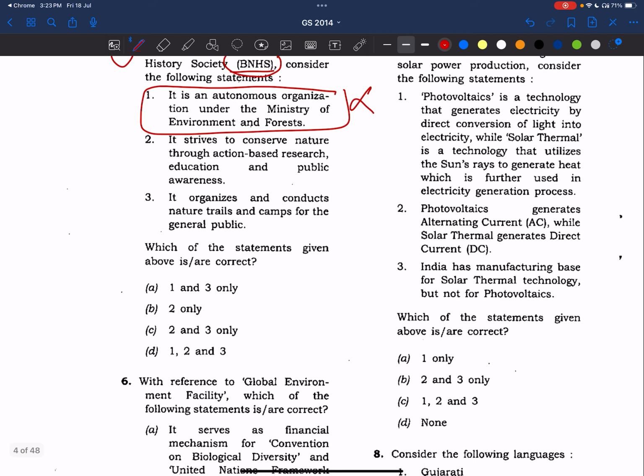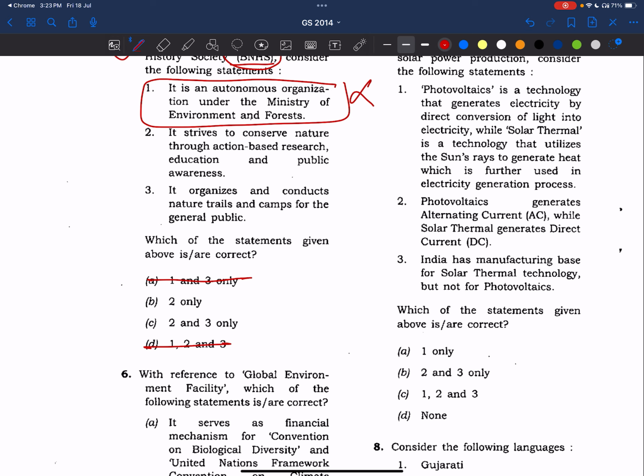So first statement is wrong, right? Now see, it strives to conserve nature through action-based research, education, and public awareness. Yes, it is the main objective of BNHS, nothing much to explain. It organizes and conducts nature trails and camps for the general public. Yes, this statement is also correct.